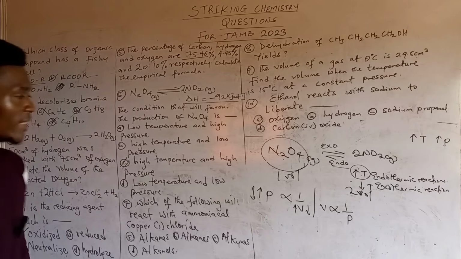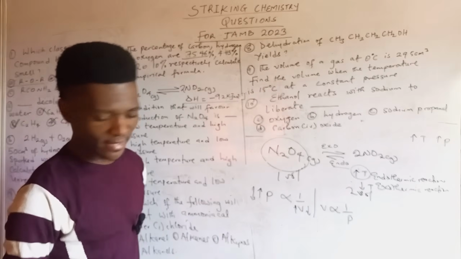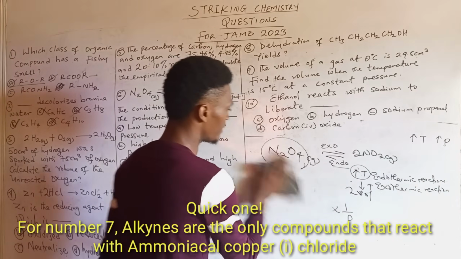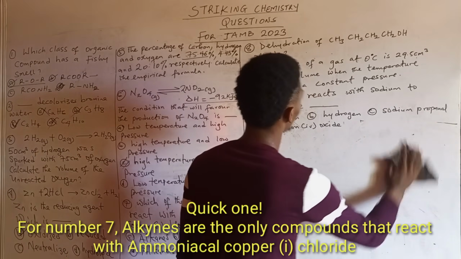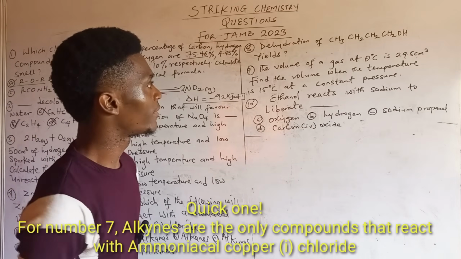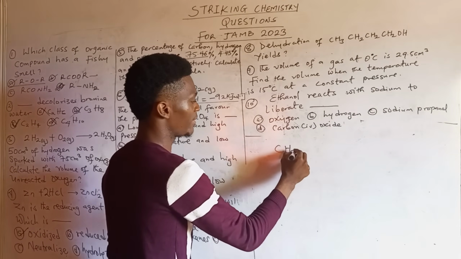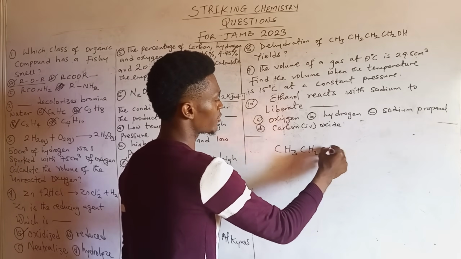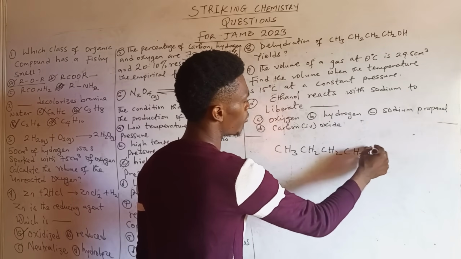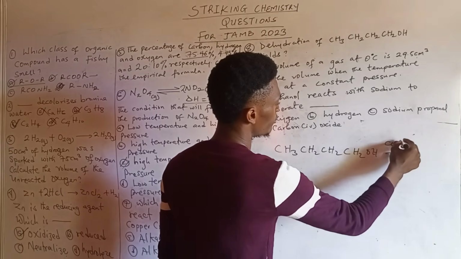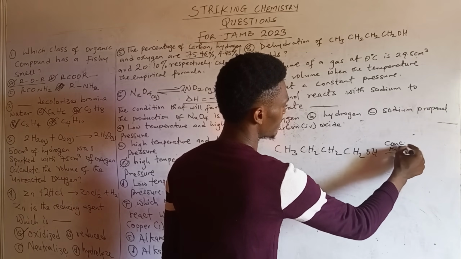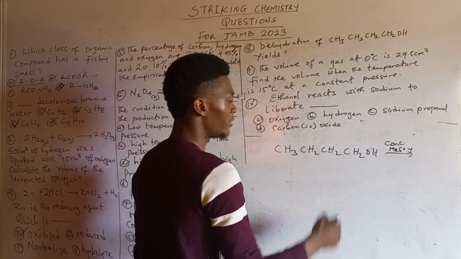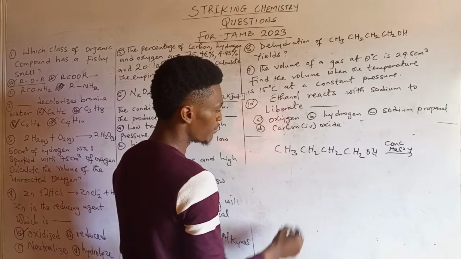Alright, so that's that about that. Then number 8. Dehydration of CH3CH2CH2CH2OH. When you dehydrate, you use concentrated sulfuric acid to carry out the dehydration, meaning you want to remove a water molecule.